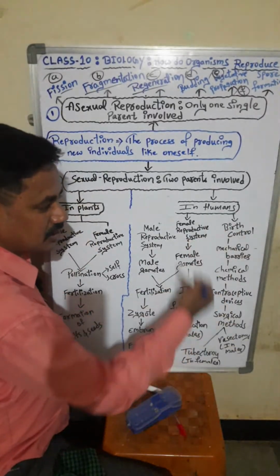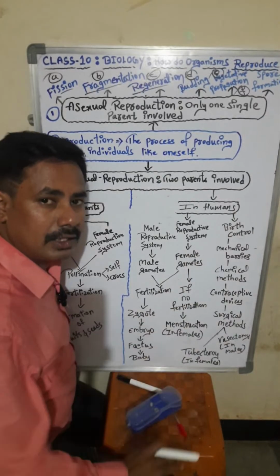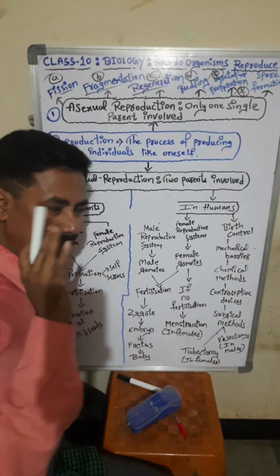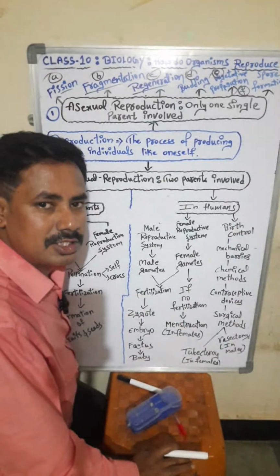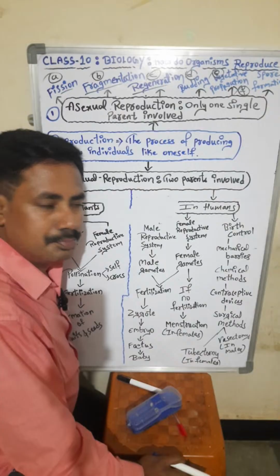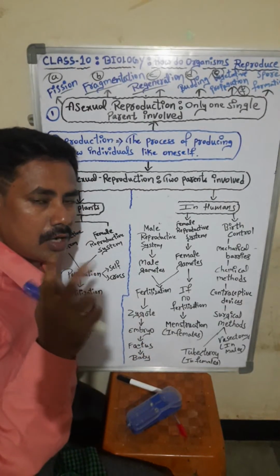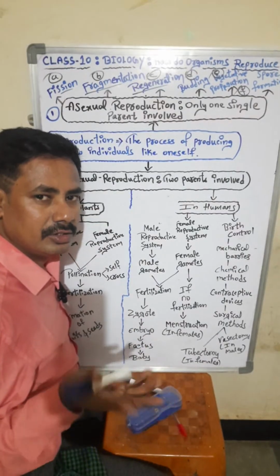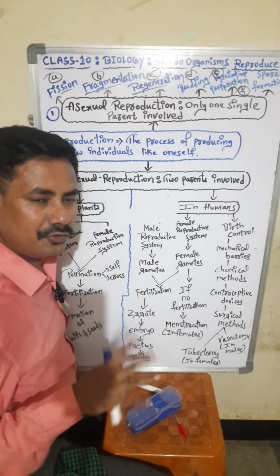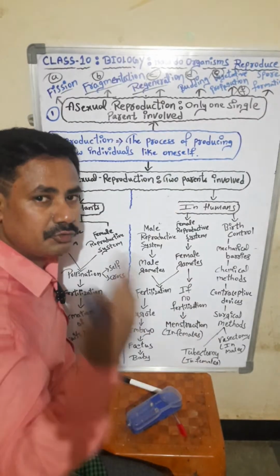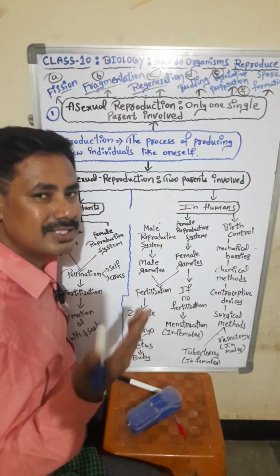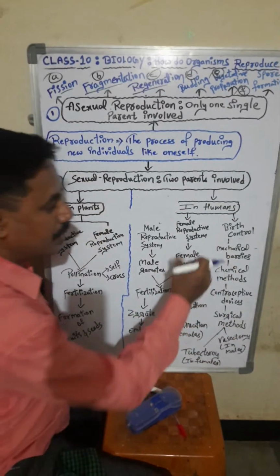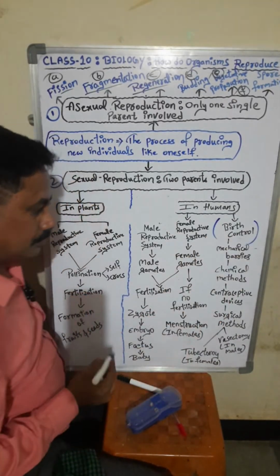Next we are going to study about birth control, population control, or how we can control the child. Means after marriage we will get children. If one child is enough, if two children are enough, next we do not want a child or children, so we can use a method that is known as birth control.